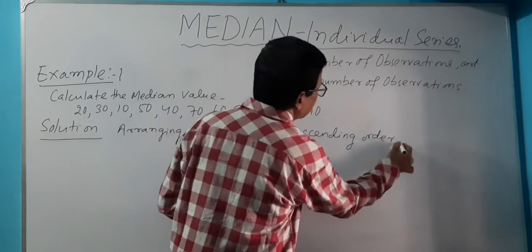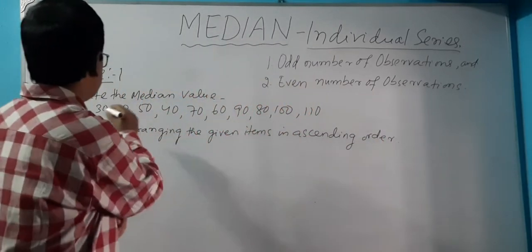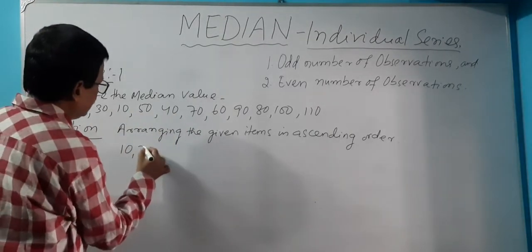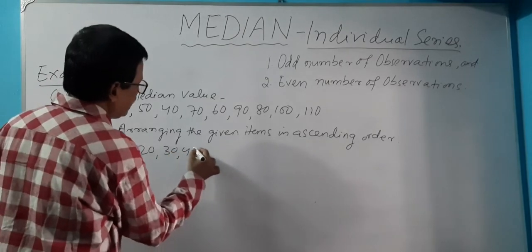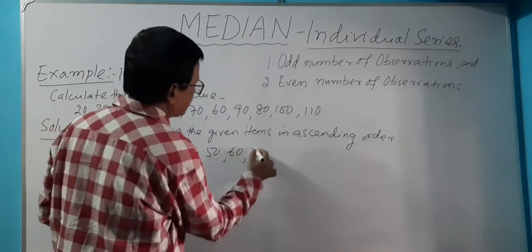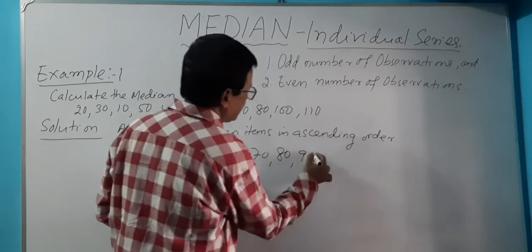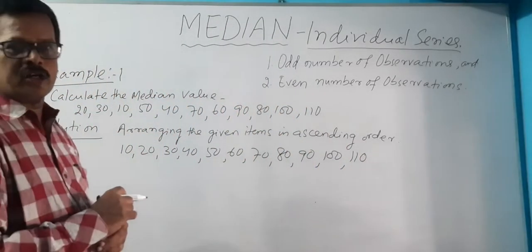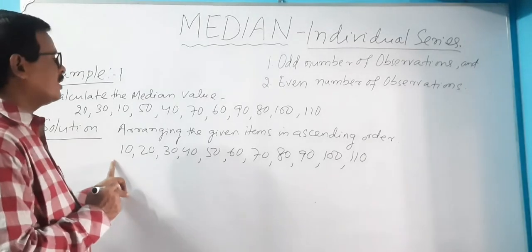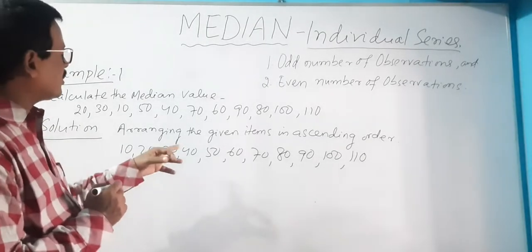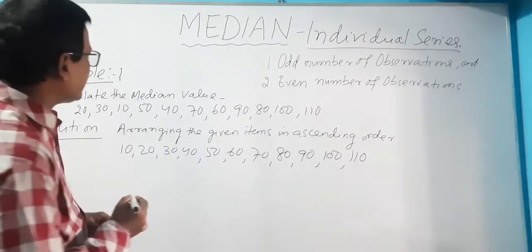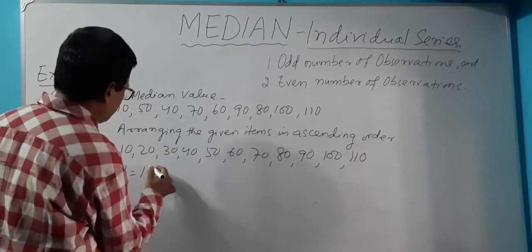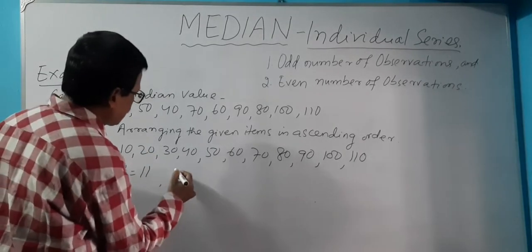First we have to arrange them in ascending order: 10, 20, 30, 40, 50, 60, 70, 80, 90, 100, 110. So there are 11 items, which is an odd number. After arranging in ascending order, what is n? N is equal to the number of items, that is 11.